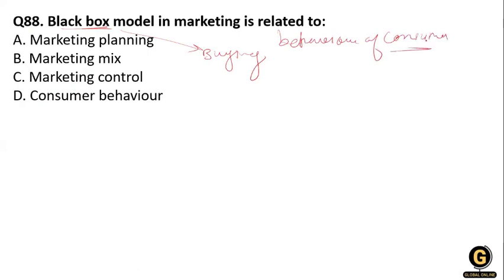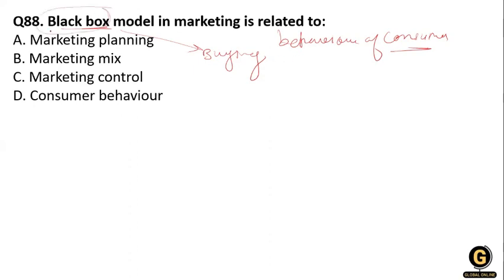And this is really a black box because it is assumed that what takes place in the black box of the consumer's mind can be inferred from the study of observed stimulus and response. So it is difficult, and we have to do the study. The mind of the consumer is like a black box.